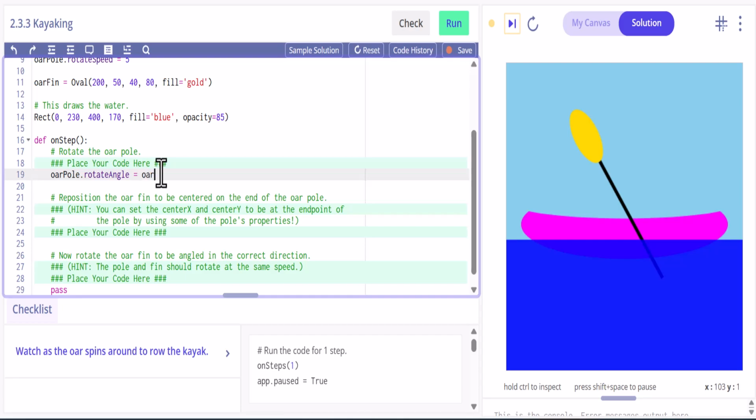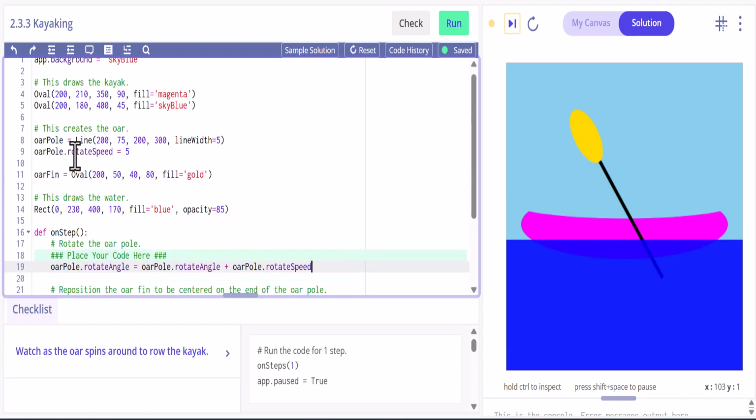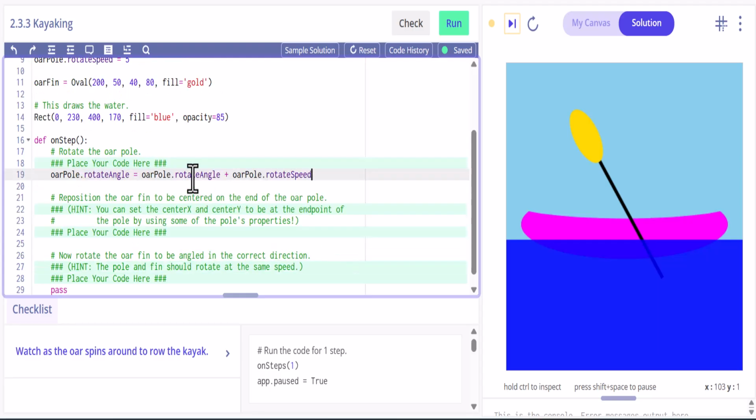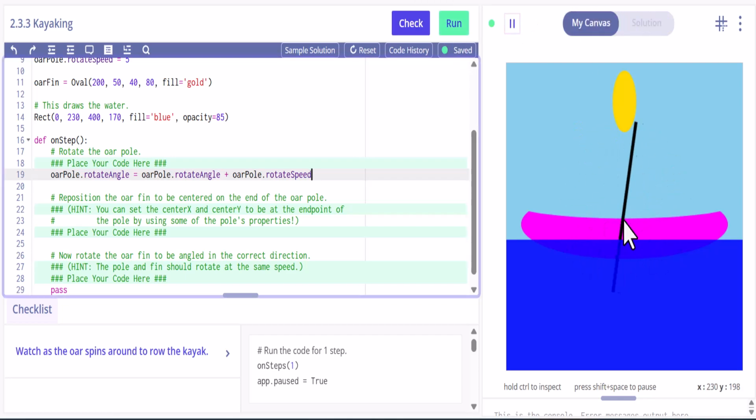So we're going to do oar pole, and then we got rotate angle plus oar pole, and we'll do rotate speed. Because what we're going to do is we have the rotate speed up here too. Yeah, this should allow it to then rotate. So let's go ahead and run this for a sec. And we can see we got the pole rotating. So that's perfect. All right, so that we have done. Okay? Because that looks to me, yep, that looks the same.